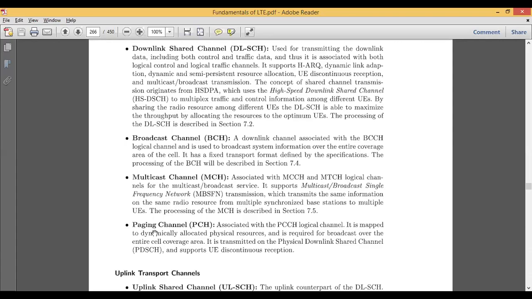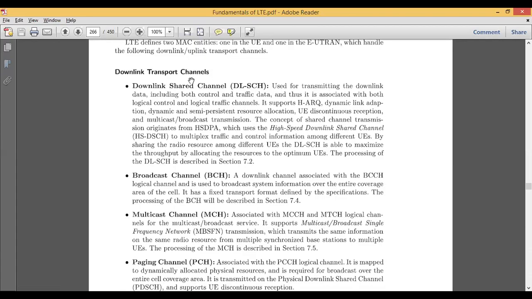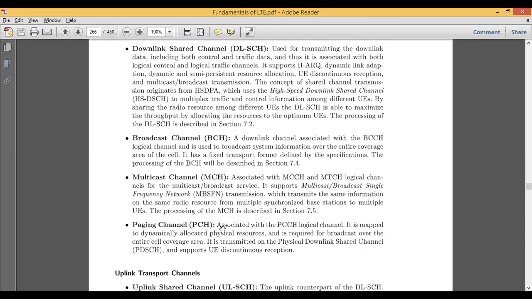And the last type of the downlink transport channel is the paging channel. It is associated with the logical channel. Again, you can see all the types of channels under the downlink transport channels make use of logical channels, because they are following the hierarchy. It is mapped to dynamically allocated physical resources, and is required to broadcast over the entire cell coverage area.